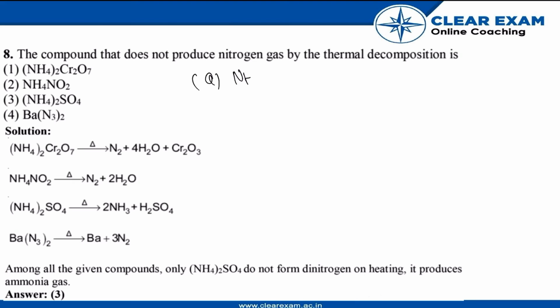So we have (NH4)2Cr2O7, which under heat gives N2 plus 4H2O plus Cr2O3. So as we can see, it releases nitrogen gas.